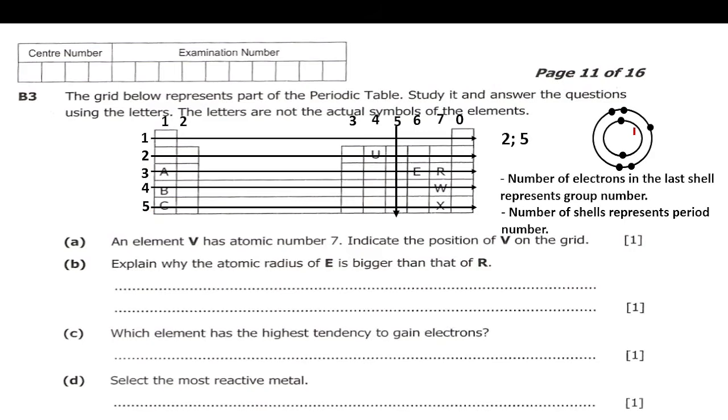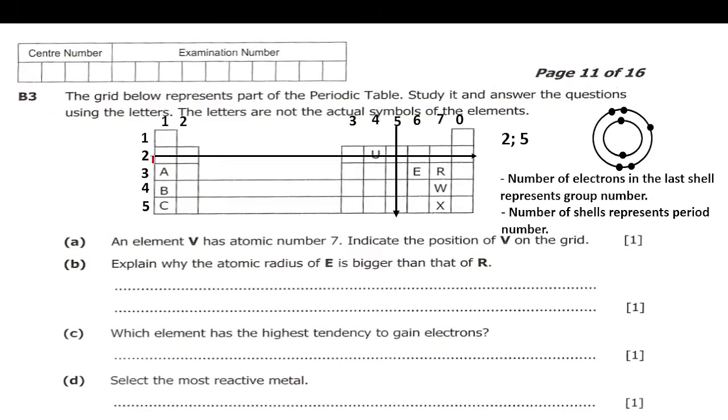So now, since it will be in period 2, with 2 shells, we'll locate period 2 here. Where the line for period 2 and group 5 intersect, that's where this element should be placed. Okay, so V will be placed there.